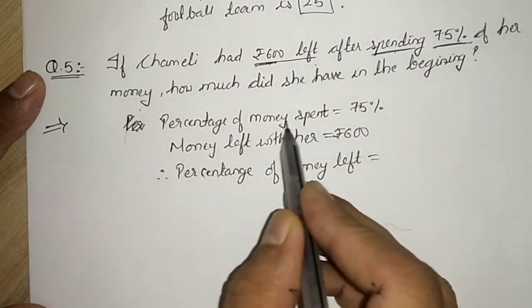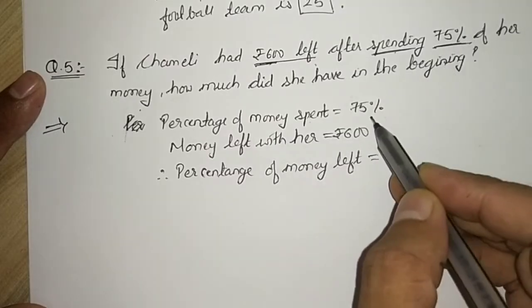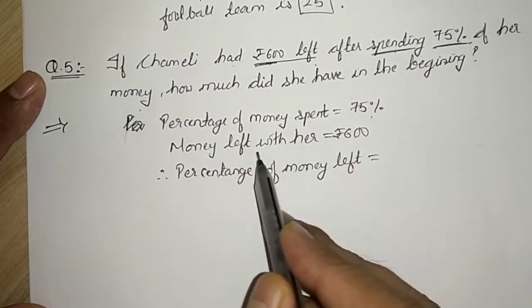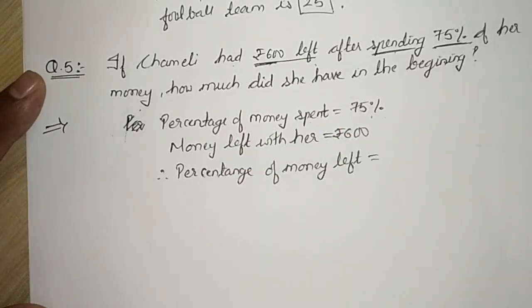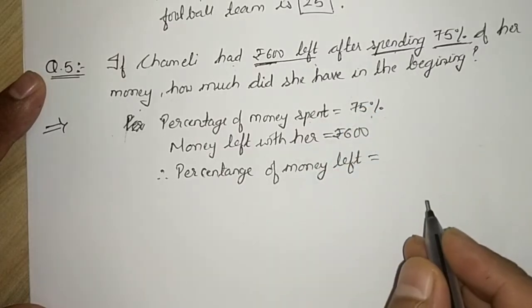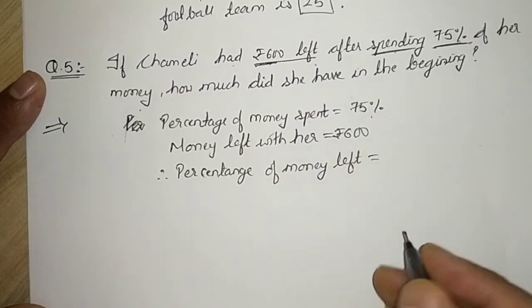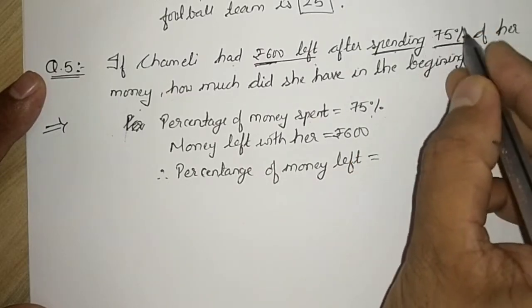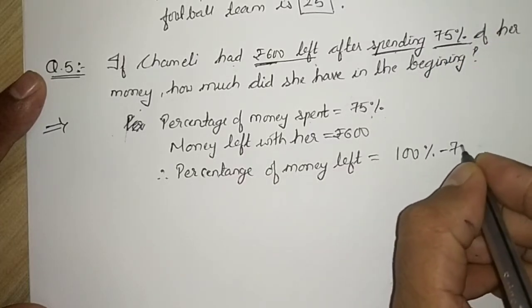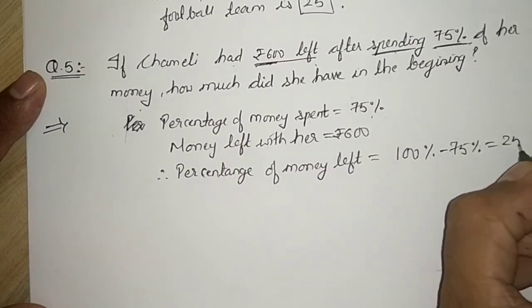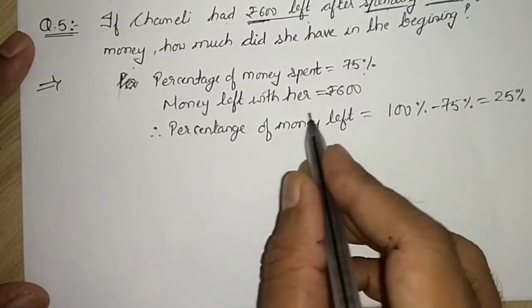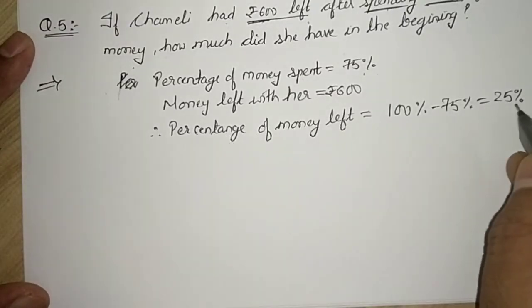So I have written percentage of money spent is 75%, and money left with her is 600. Now if I want to find the percentage of money left with her, what will be the percentage? Definitely it will be 100 minus 75. So I will write 100 percentage minus 75 percentage is equal to 25 percentage. So money left with her, that portion of money in percentage form, will be 25.